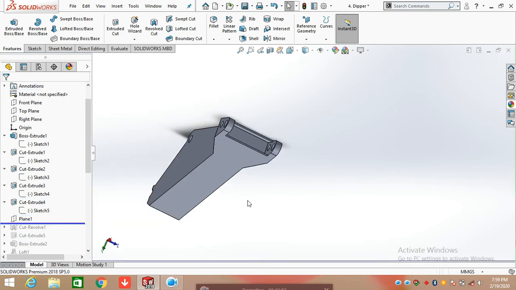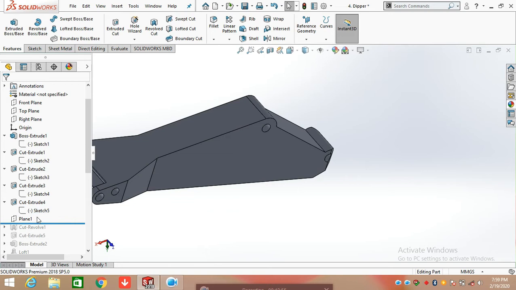After that we are going to create a plane here. You can check the plane.